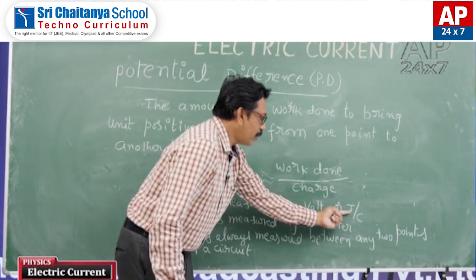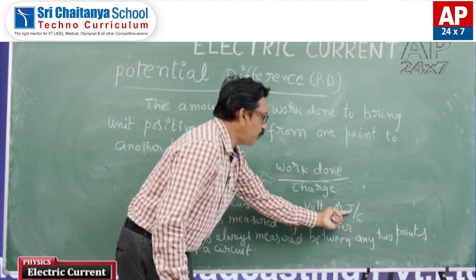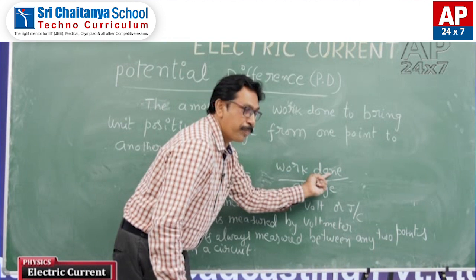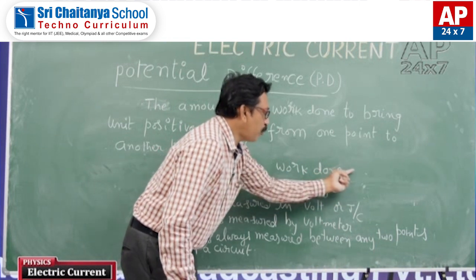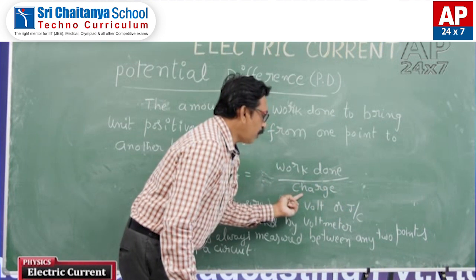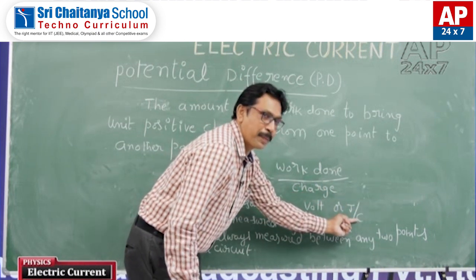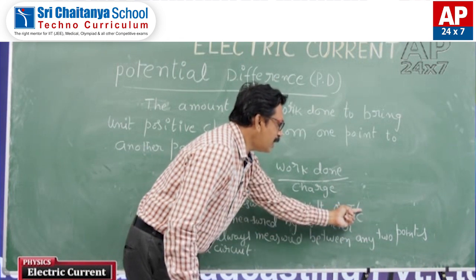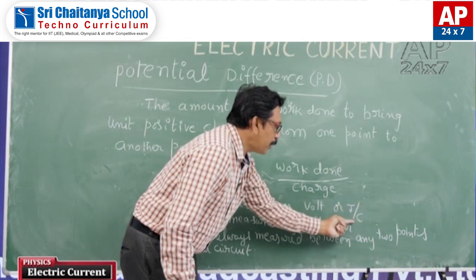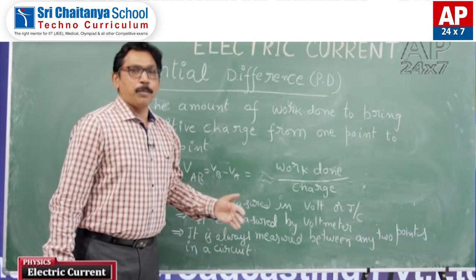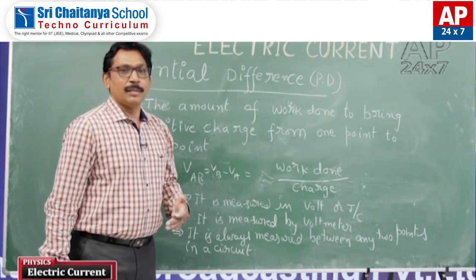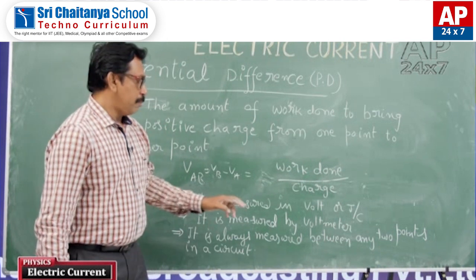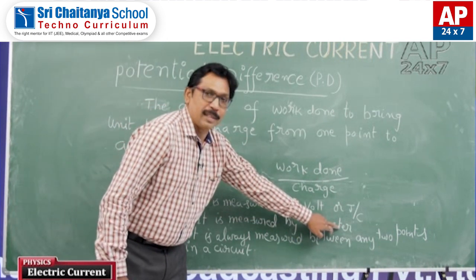You know students, how to write the other unit of potential difference. Go to the formula, work done. The unit of work done is joule. The unit of charge is coulomb. So therefore, the other unit of potential difference is joule per coulomb. Like electric potential, potential difference is also measured by voltmeter.